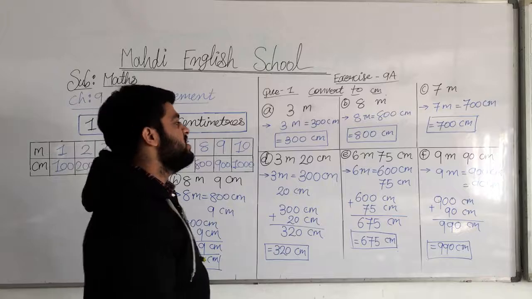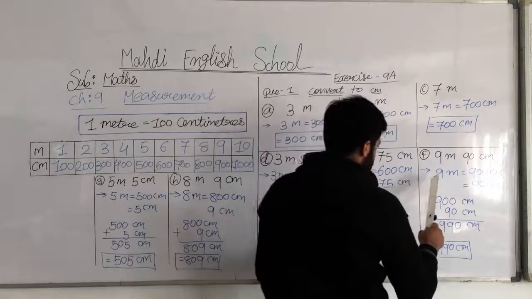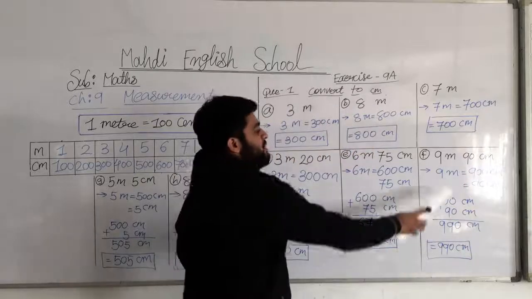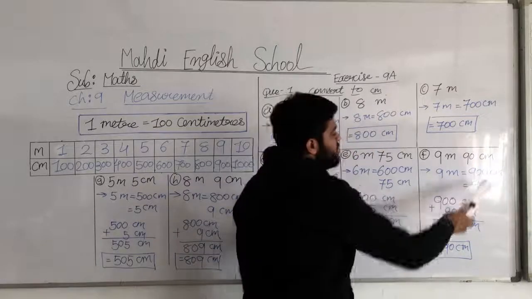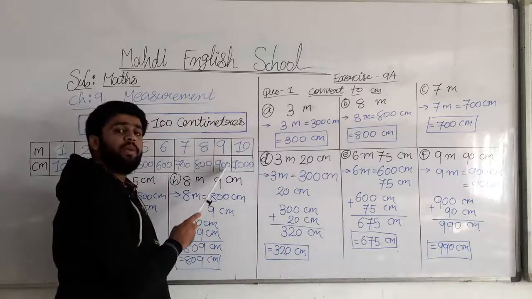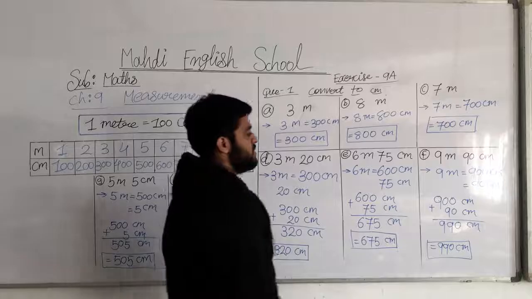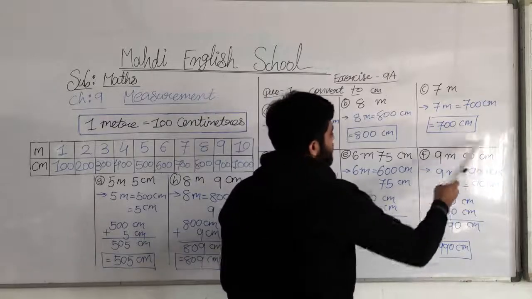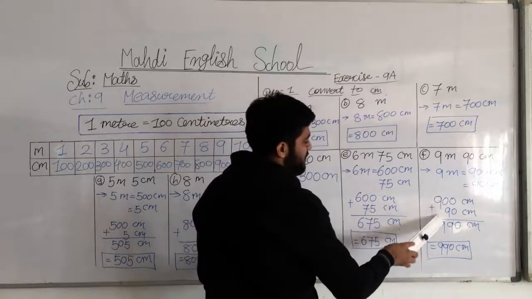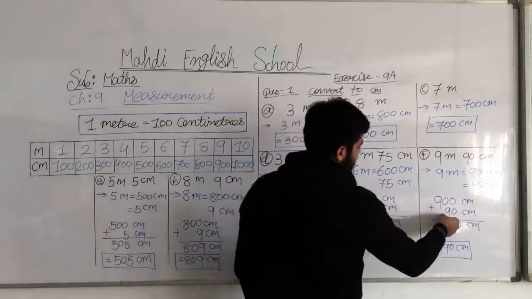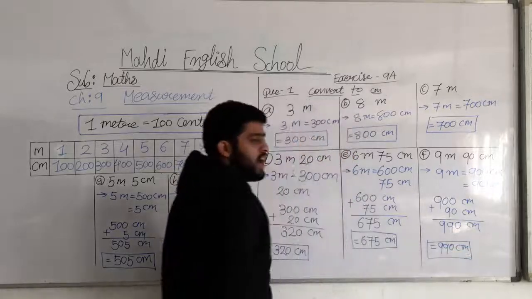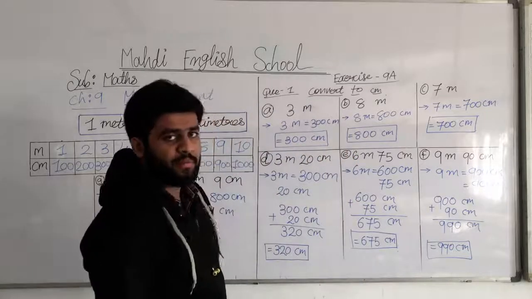Same here, question number F. 9 meter, how many centimeters, my dear students? 900 centimeters. And the 90 centimeter we put as it is. Then we will do the addition. 990 centimeter is our answer. Got my points? What I am telling you.